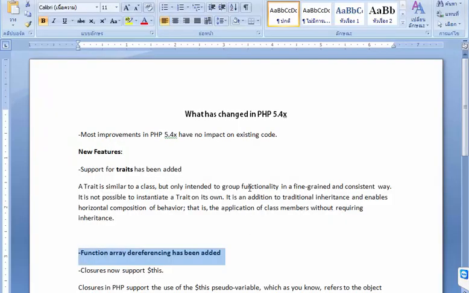PHP 5.4 version. What has changed or what is the new feature?